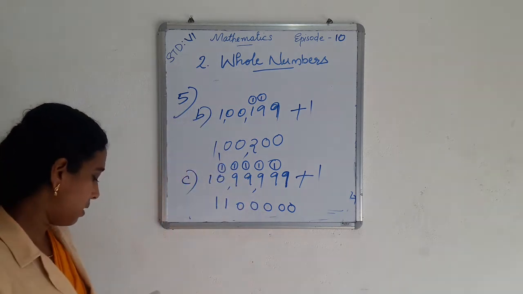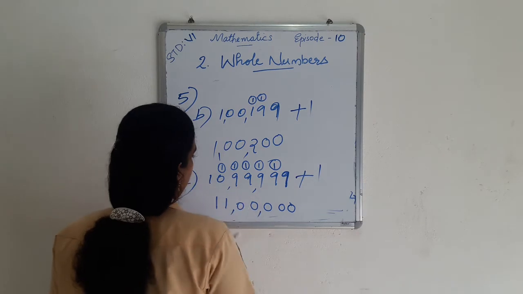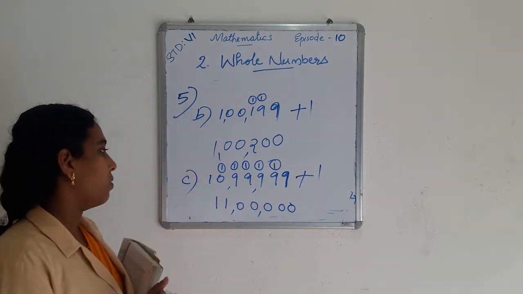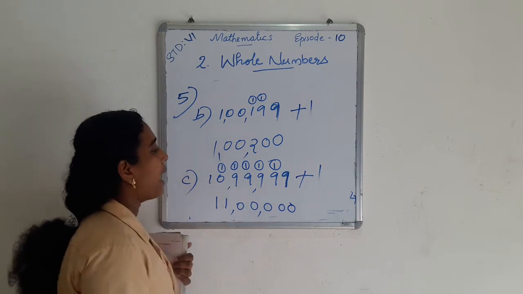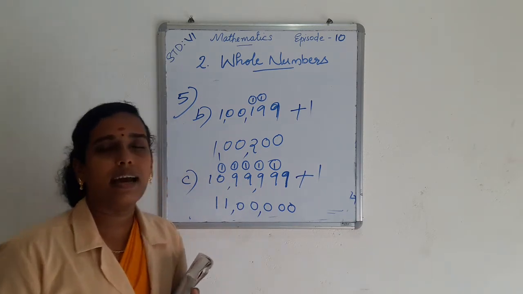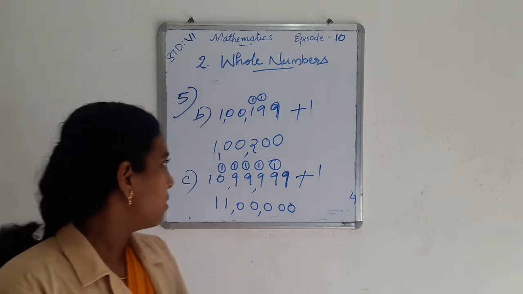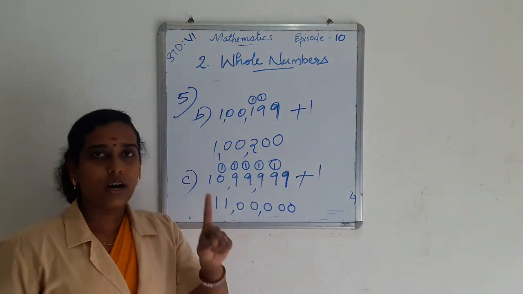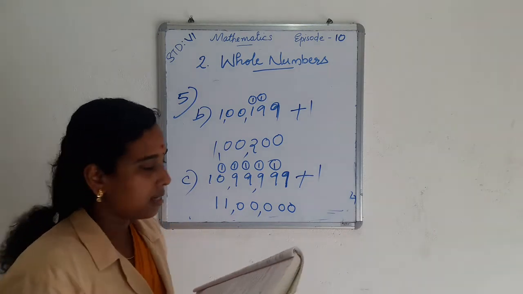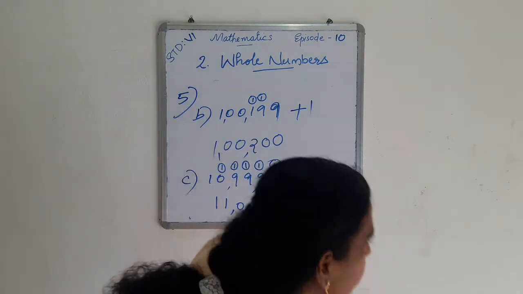Then we get 11 lakh. So 11 lakh is the successor of 10,99,999. So to find the successor of a number, we just add 1 to that number. And here is another question D.